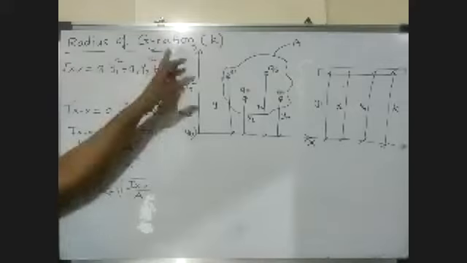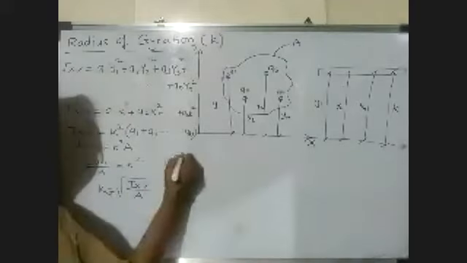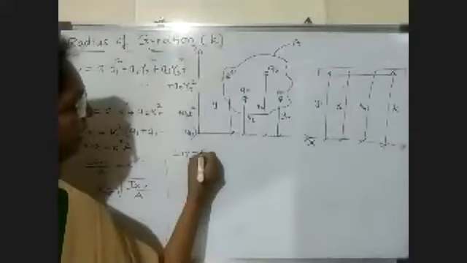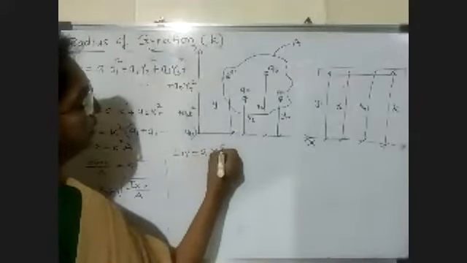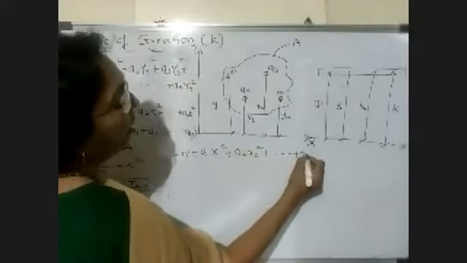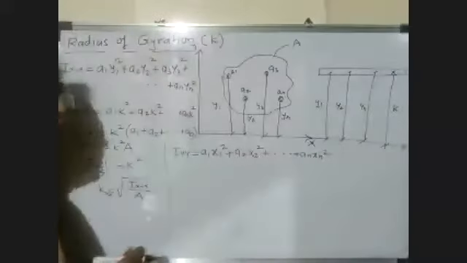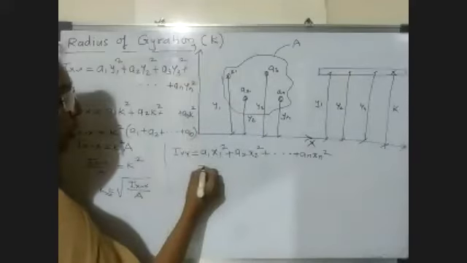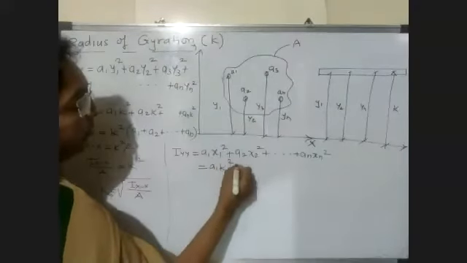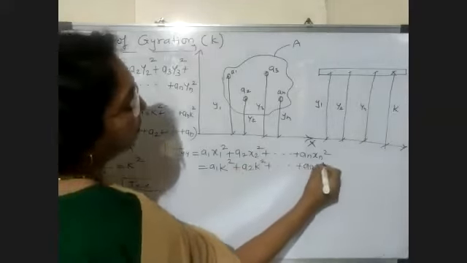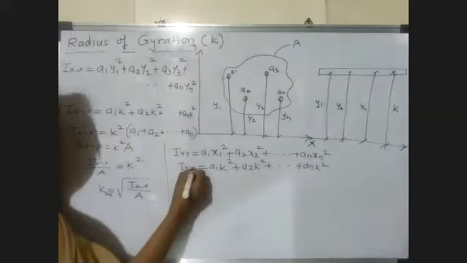Similarly, if we find about y-axis, Iyy is nothing but A1 x1 square plus A2 x2 square up to AN xn square. Similarly, now we concentrate this area into strips so that all the distances become equal. So here we can write A1 k square plus A2 k square up to AN k square. This is nothing but your Iyy.